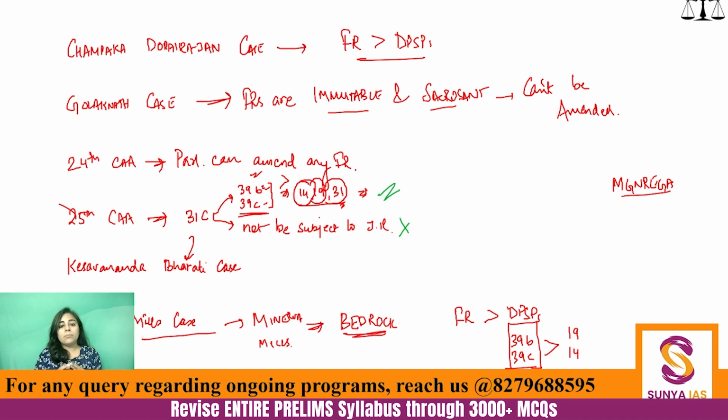I know it can be a little difficult to grasp all of this. But just remember, just see this part again. First of all, you'll be able to remember. And second, just remember that you have to do this to solve these questions. You do not have to do this to write a thesis. So just remember the chronology of these cases, the reason why this happened, and the current position. You will be good to go.